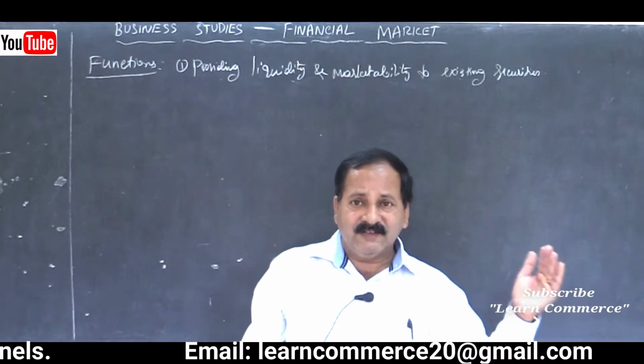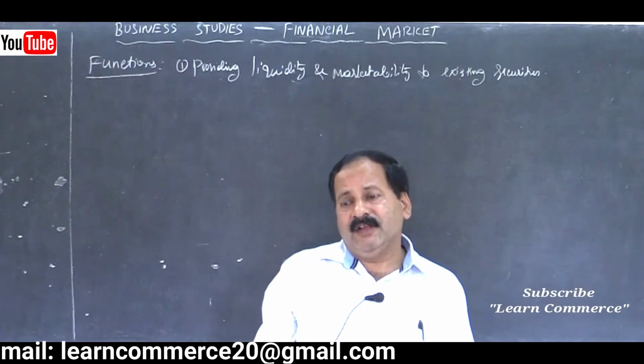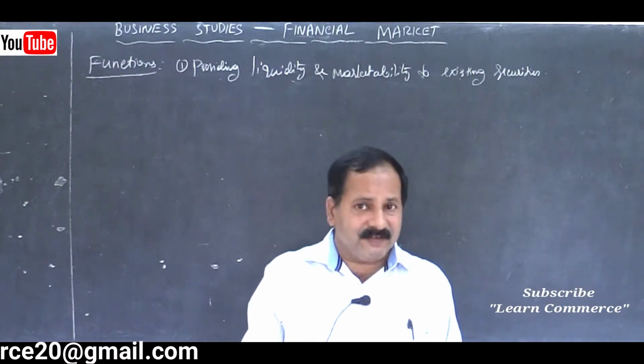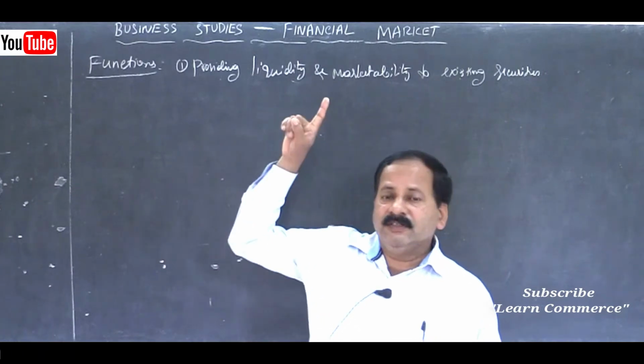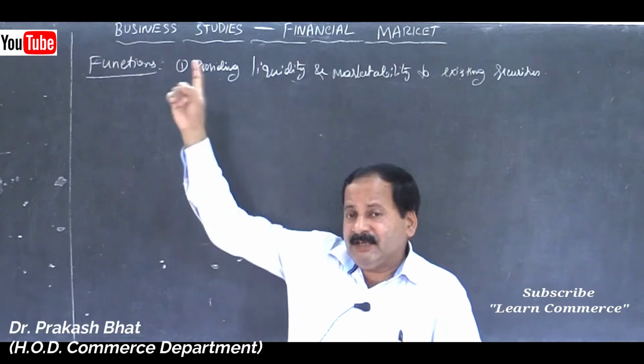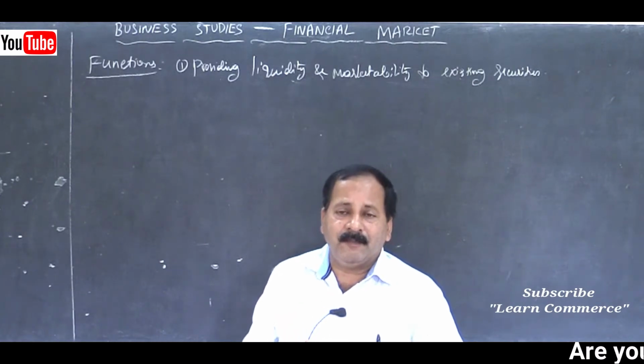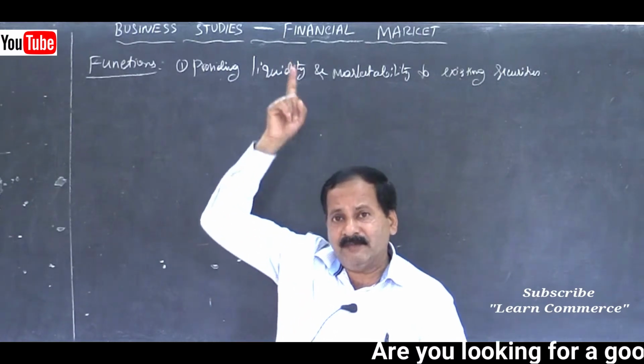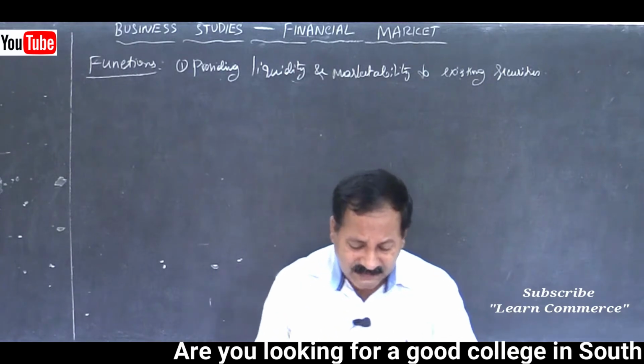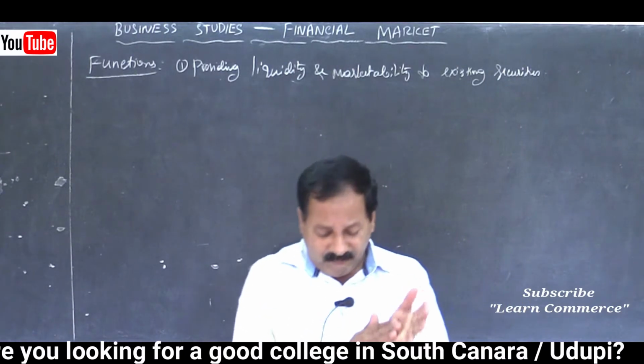One investor will sell it to another investor, and likewise the transactions take place. Here the sale by the company or the corporate entity to the investor directly will not take place. That takes place in the primary market. Am I correct? So secondary market here, stock exchange.